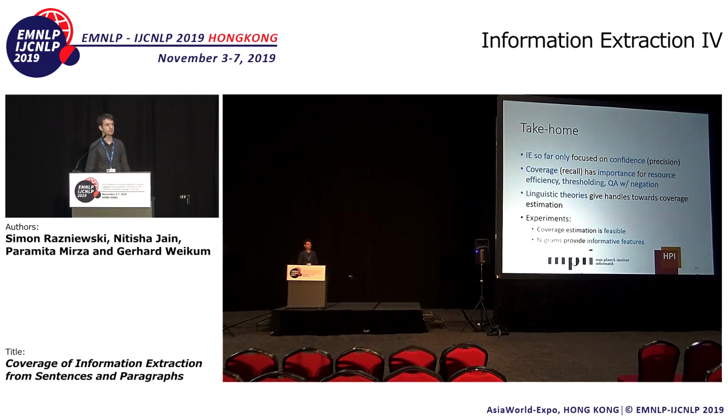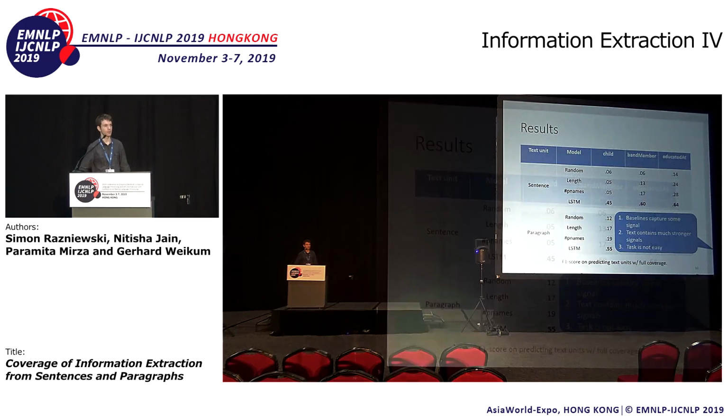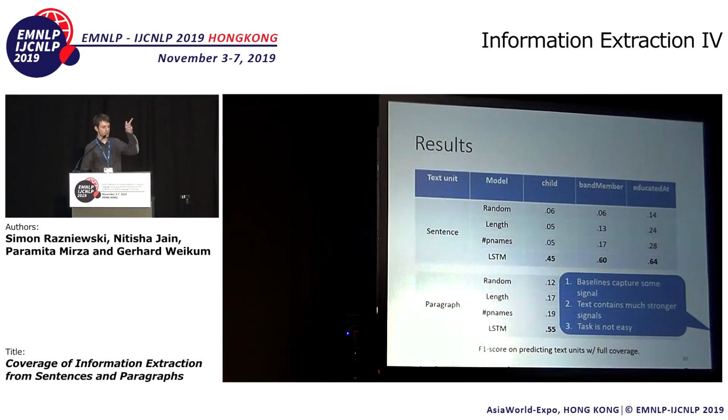Hello, thank you for the talk. I noticed that in your experiment, you take one sentence as a unit. Is it possible that you consider the whole context in a document, such that you might have more information to determine whether it is covering all the facts in the real world? We look at two text units. At the top, we see sentence level classification, at the bottom, paragraph level classification. And we originally also wanted to do document level classification, but the data set got too small. But in principle, that's a very sensible thing to do, yes.